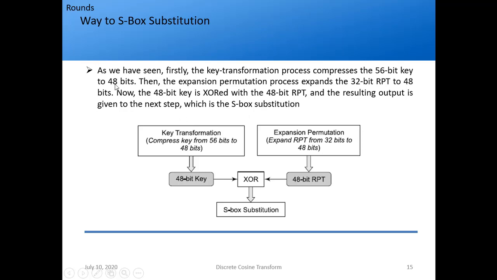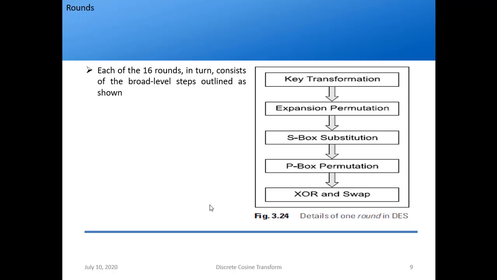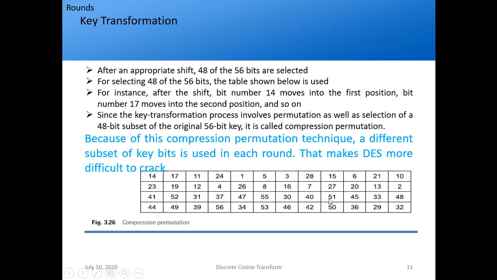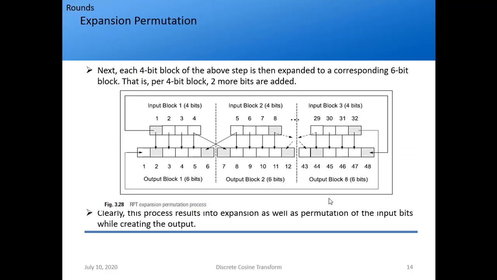As we have seen, firstly the key transformation process compresses the 56-bit key to 48 bits. Then the expansion permutation process expands the 32-bit RPT to 48 bits. Now the 48-bit key from the key transformation is XORed with the 48-bit RPT from the expansion permutation. The resulting output is given to the next step, which is S-box substitution. If you see again here in the steps for rounds, I have S-box substitution as the next step. Then I have P-box permutation and finally XOR and swap. We are done with this.